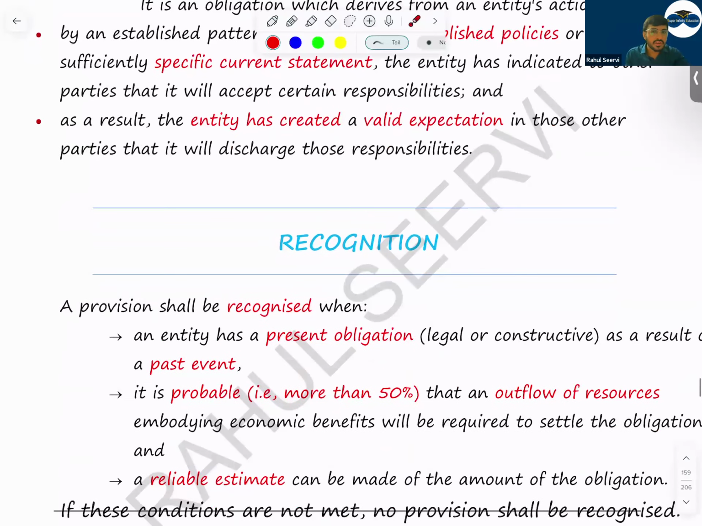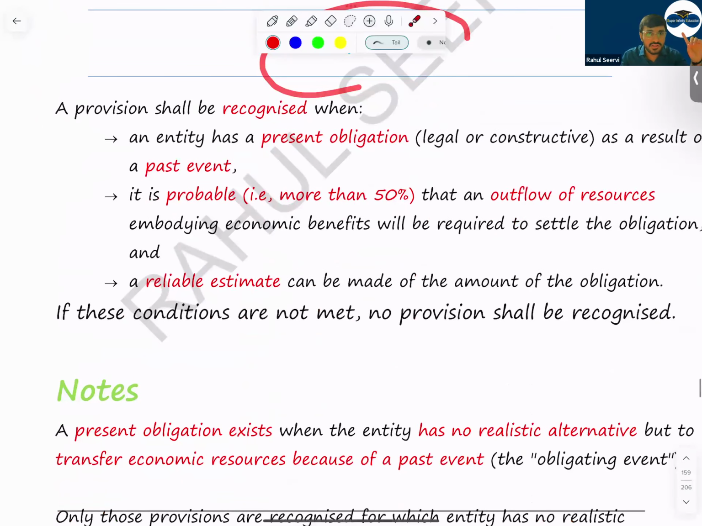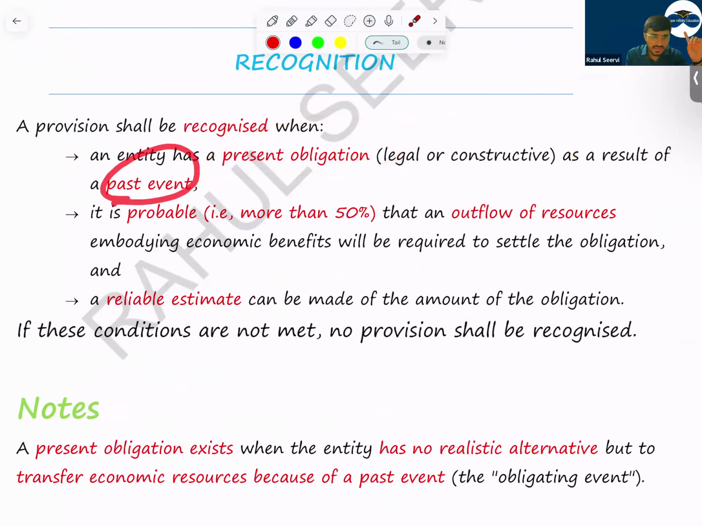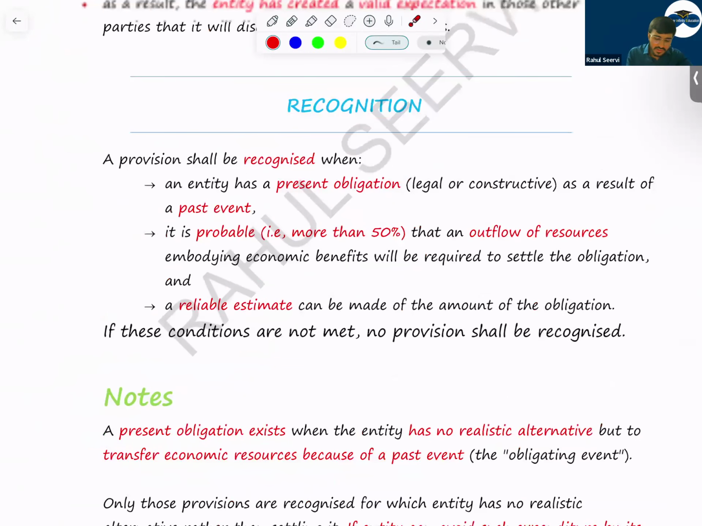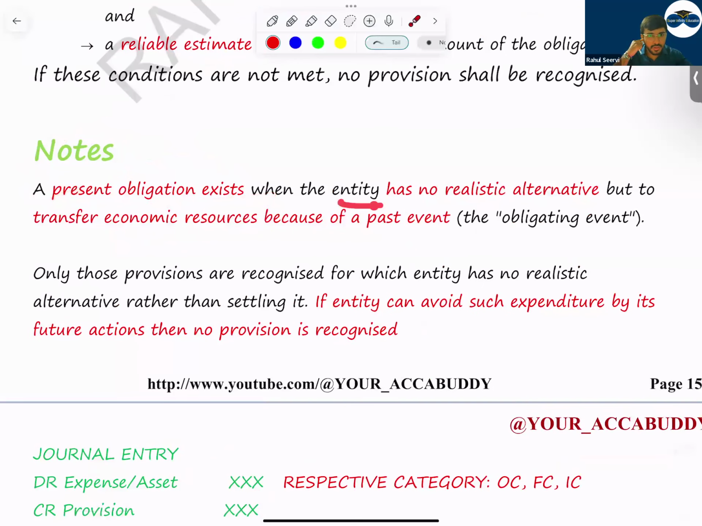Then recognition, sir. When we will recognize a provision? Provision will be recognized when there is a present obligation. Understand? Present obligation, the obligation can be legal or constructive as a result of past event. And present obligation, past event, it should be probable. That means more than 50% chance that the outflow will be there. And reliable estimate. If the four conditions are being met, we record provision. If not, no provision. Important note, a present obligation exists when entity has no realistic alternative but to transfer economic resource because of past event. There is no alternative. The company has to do settlement.